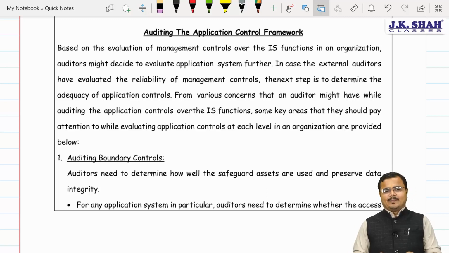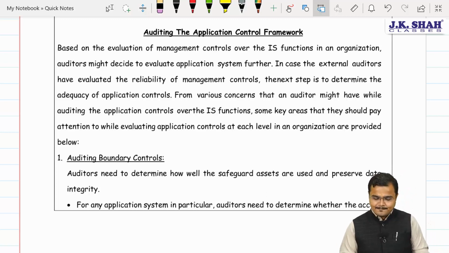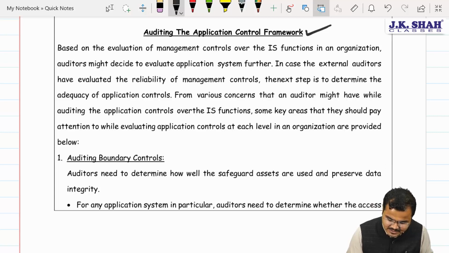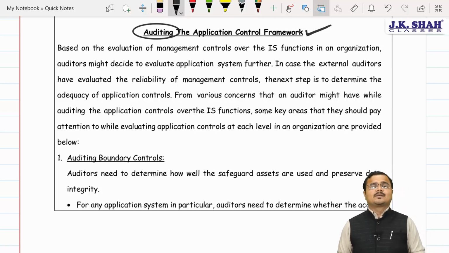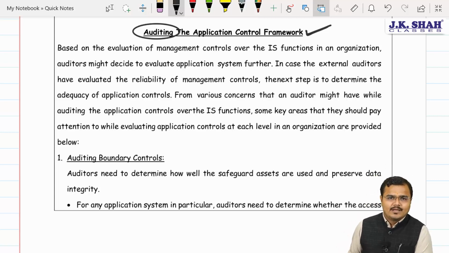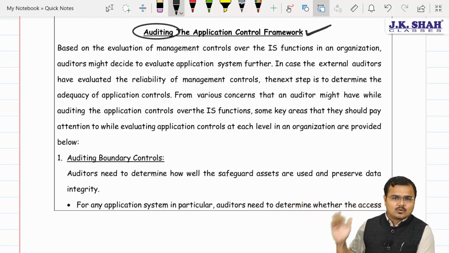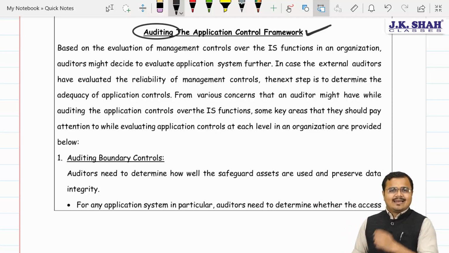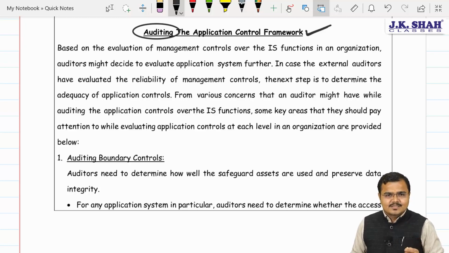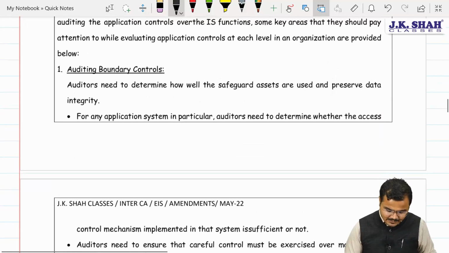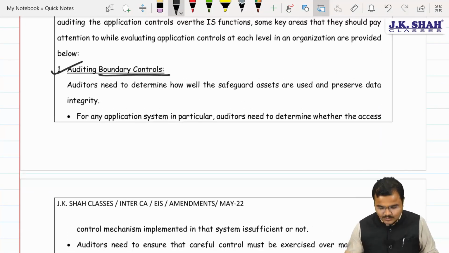Yes, but now the answer is slightly changed. Based on the application control framework, chartered, we will see the responsibility of the auditor now. So that's the answer of what? Sir, audit of application controls. Am I very clear to you? Yeah, it's a small question which is a change. So let's try to remember it. Let's try to refer to it as the earlier one. Yes sir. So this number 1, sir, auditing boundary controls.